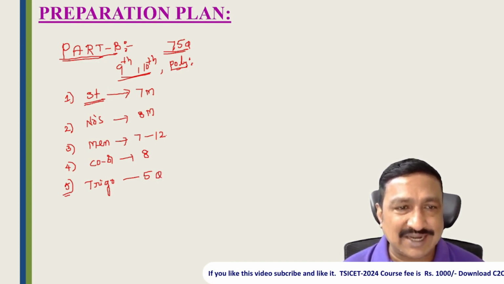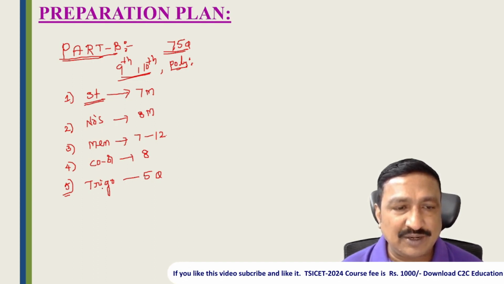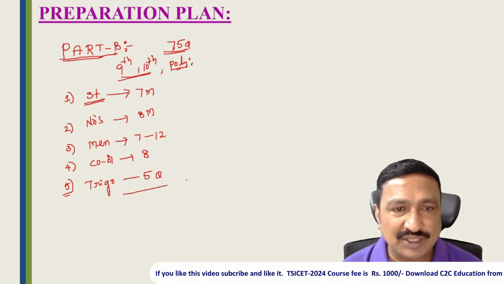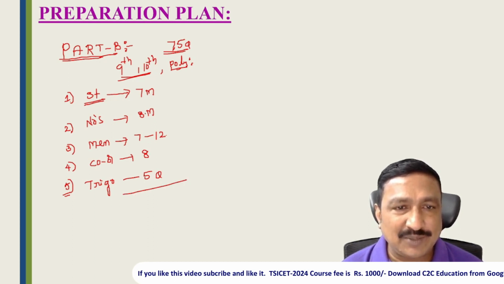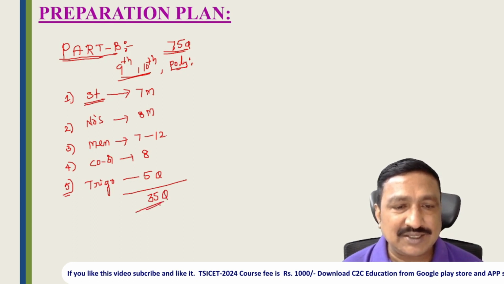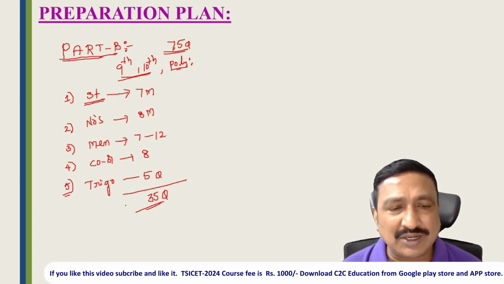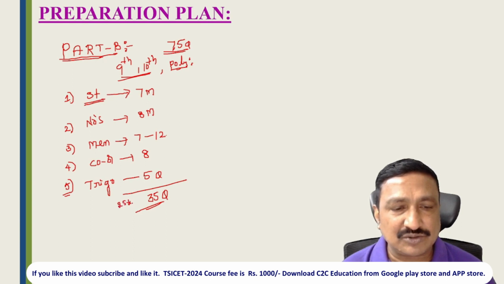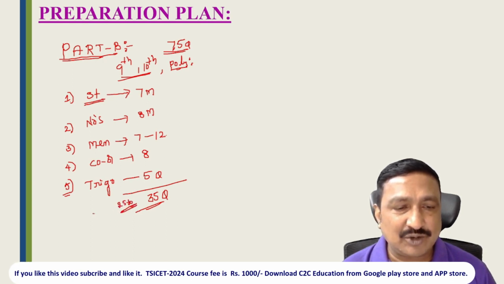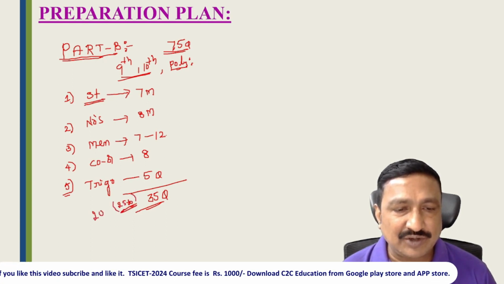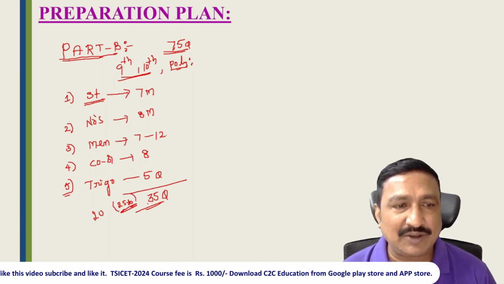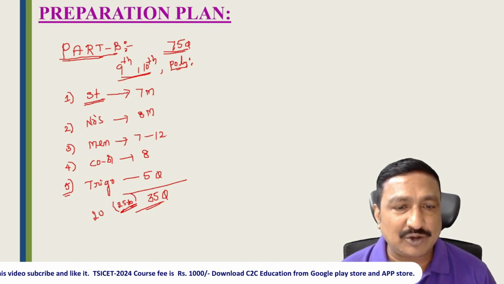So in Part B, only concentrate on these topics: statistics, numbers, mensuration, coordinate geometry, and trigonometry. If you score on these, we can get 14 plus 8 is 22, 22 plus 8 is 30, 30 plus 5 is 35 marks. So only these 5 topics give 35 marks. Out of 35 marks, we can hardly get 25 to 30 marks. Worst case, 20 marks; average case, 25 to 30; excellent, 35 out of 35. Only prepare for these 5 topics.